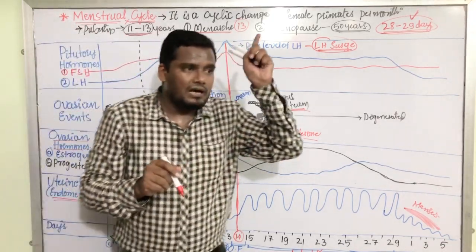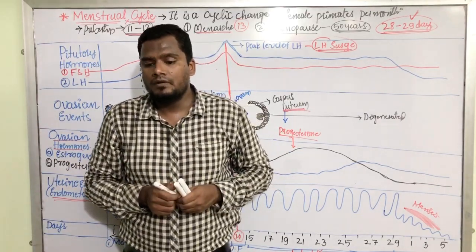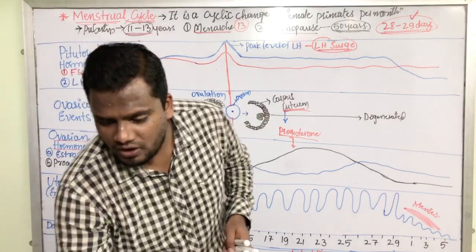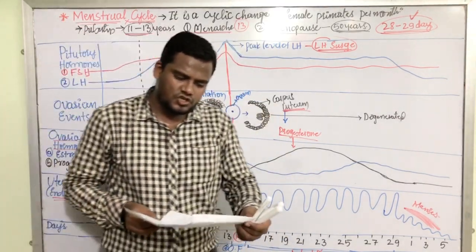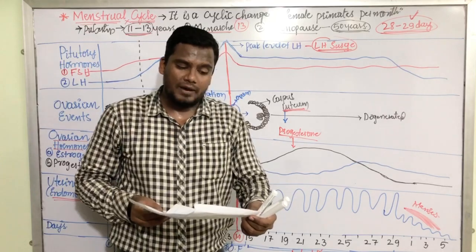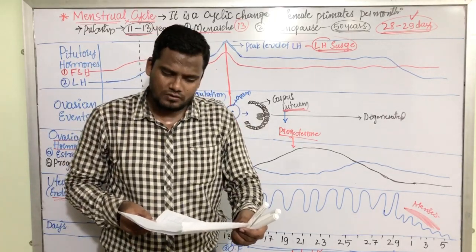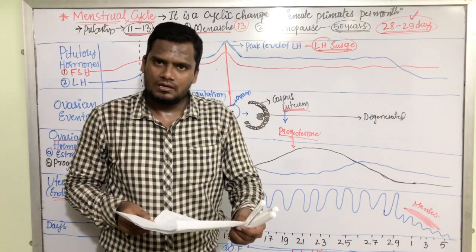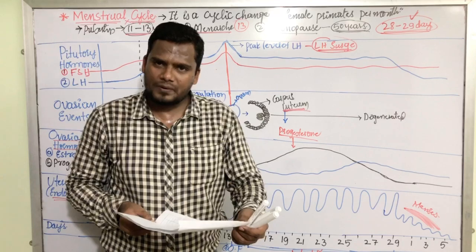And at the beginning, I dictated a question. What was that question? Menstrual flow occurs due to the lack of. Option A, FSH. Option B, oxytocin. Option C, vasopressin.